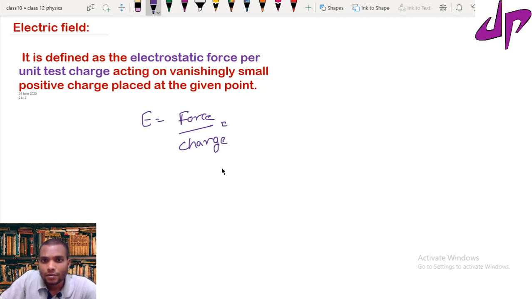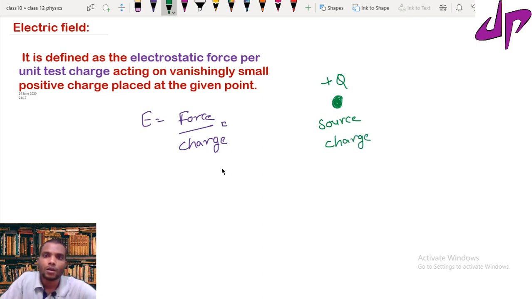For that I need two things. One is known as the source charge. So let me take this positive, it becomes my plus capital Q, which I can call the source charge. According to Faraday, because of this source charge, everywhere electric field exists.